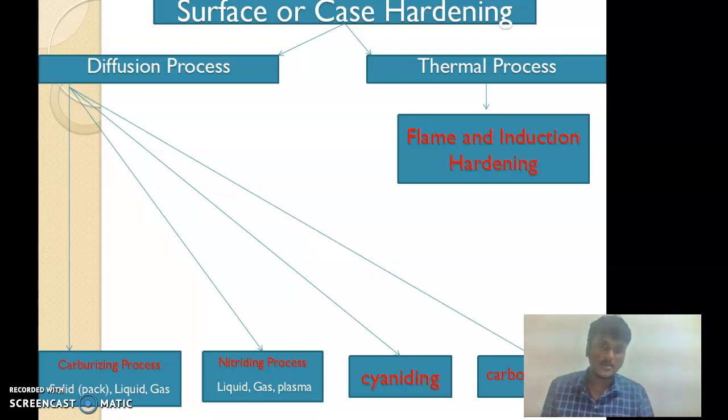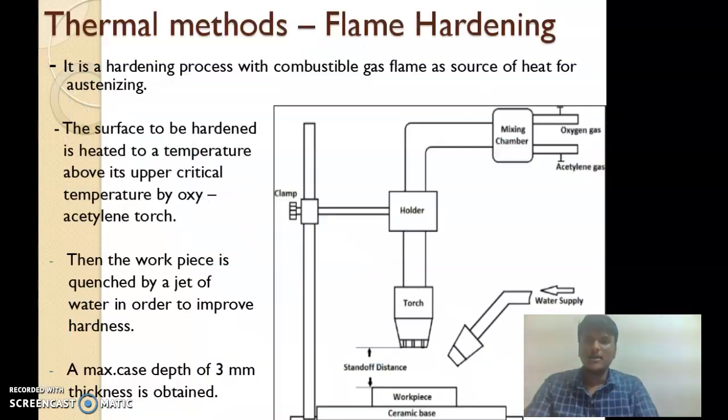Another type of surface or case hardening is the thermal process, flame or induction hardening. Flame hardening is a hardening process with a combustible gas flame as the source of heat for austenitizing. The surface to be hardened is heated to a temperature above the upper critical temperature by an oxyacetylene flame, which is produced by oxygen and acetylene gas. Then the workpiece is quenched by a jet of water in order to improve the hardness, and a maximum case depth of 3 mm thickness is obtained in thermal or flame hardening.